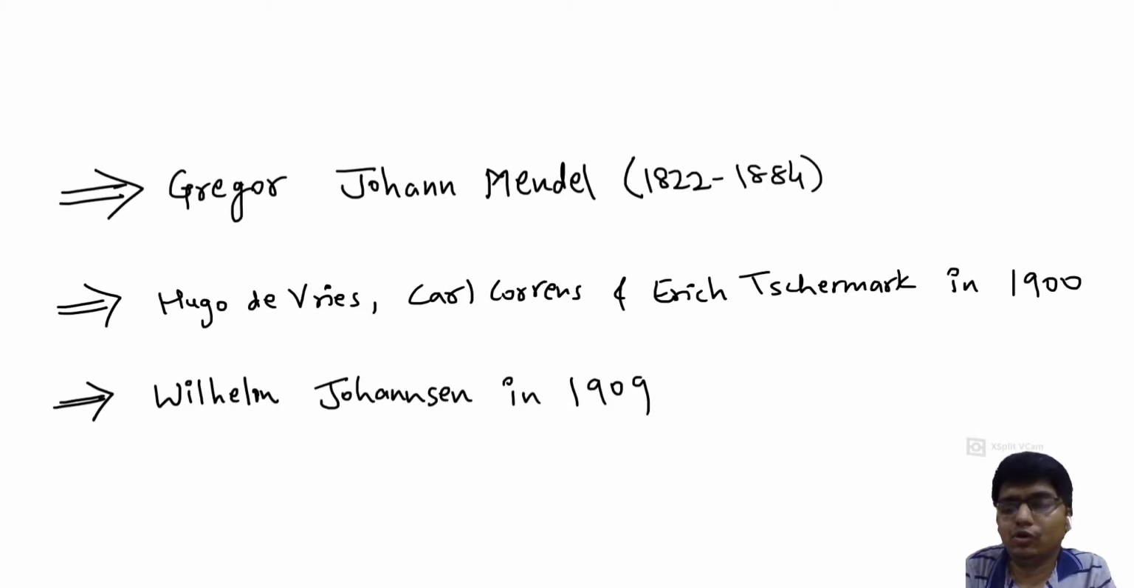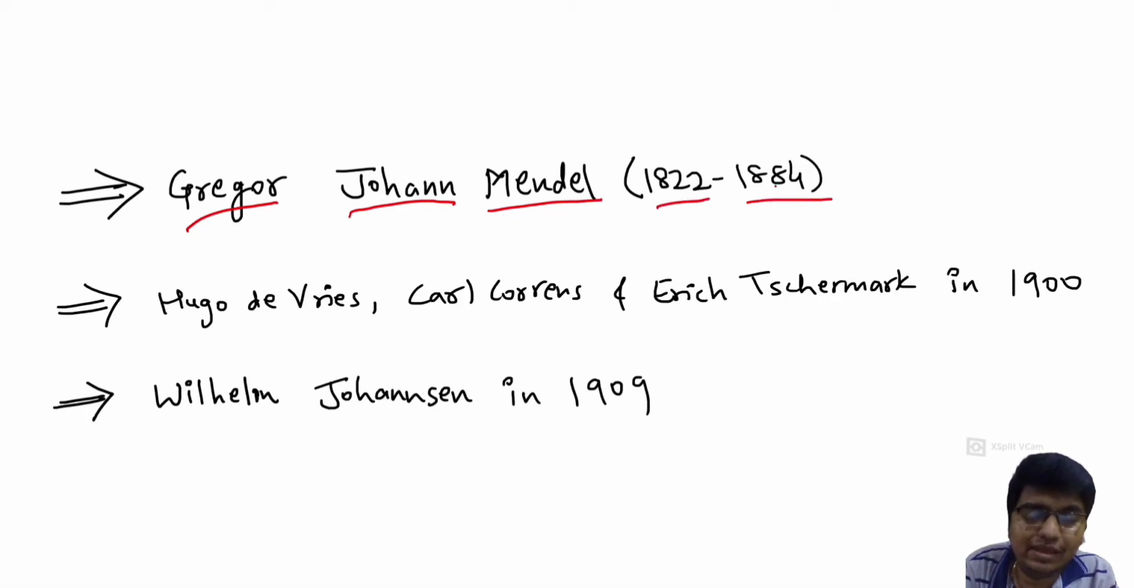In the previous video, we saw that Mendel is known as the father of genetics. But why? Because he performed experiments on the pea plant. This is the full name of Mendel, Gregor Johann Mendel, and carefully note the years 1822 to 1884. Mendel did experiments on garden pea, and the experiments were known as hybridization experiments.